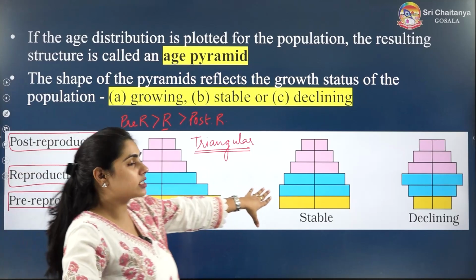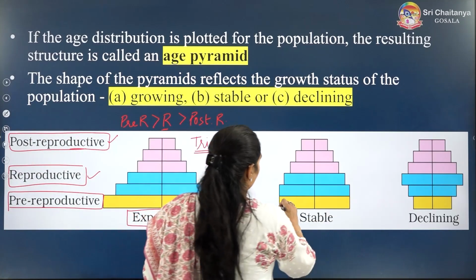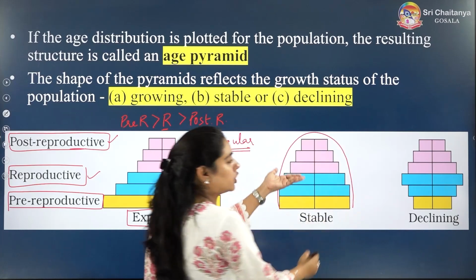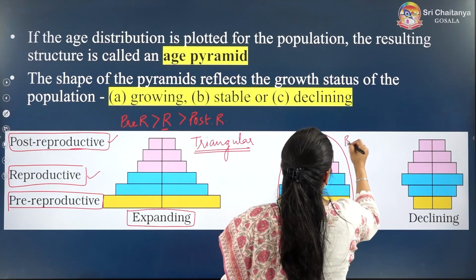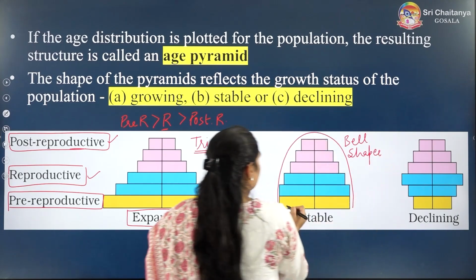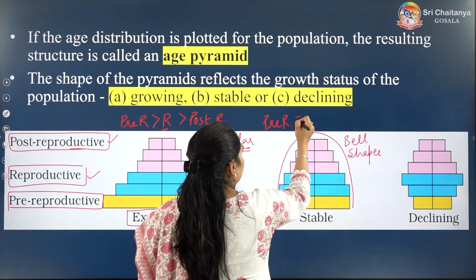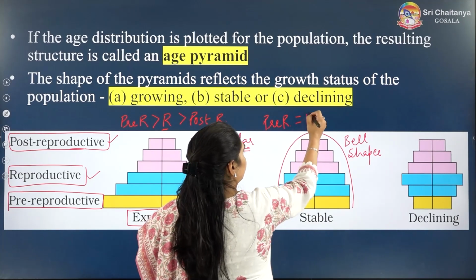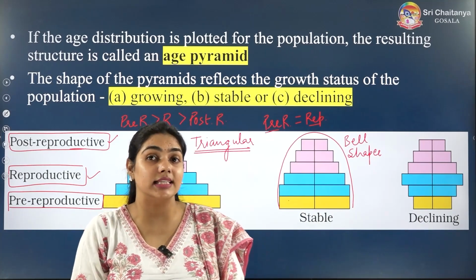Whereas in this pyramid you can see a U-shaped or inverted U or bell-shaped pyramid. Here pre-reproductive is almost equal to reproductive. That means the population is not going to increase that much.